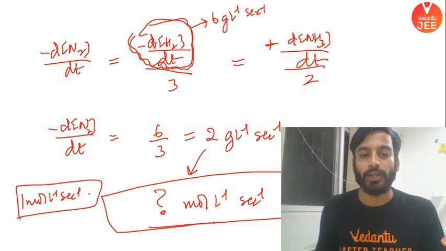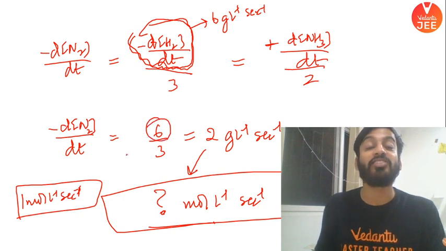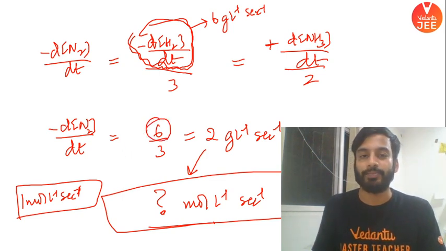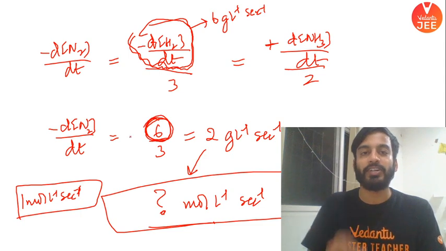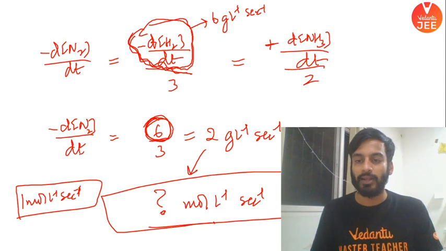I hope you understood. I have to put the value here as 3 mole per liter per second. Convert your first thing into mole only. Clear? Otherwise, it will become very difficult. Okay?